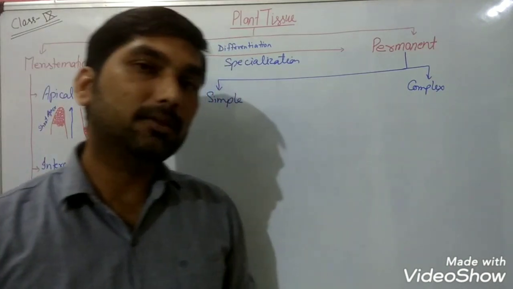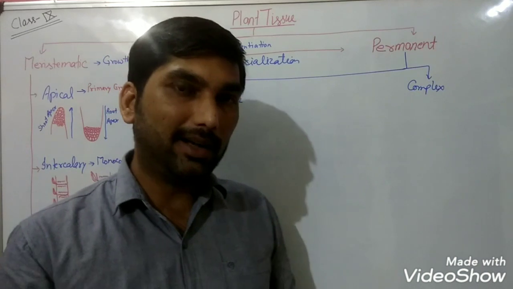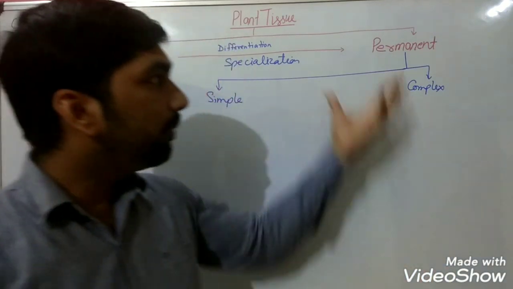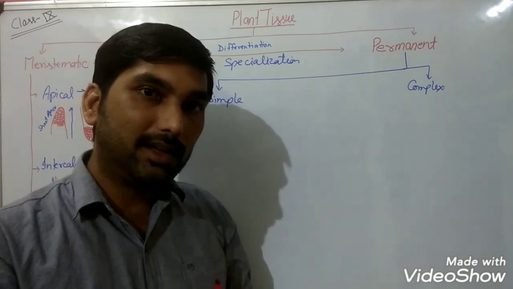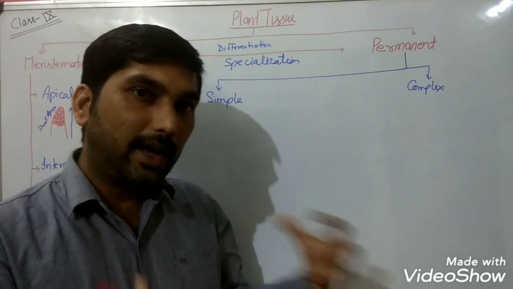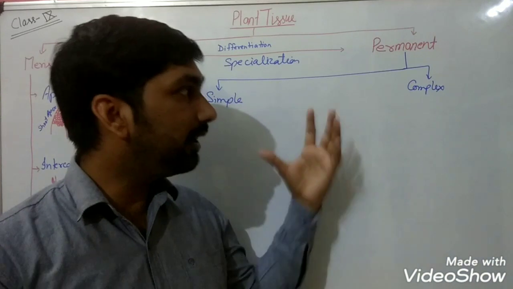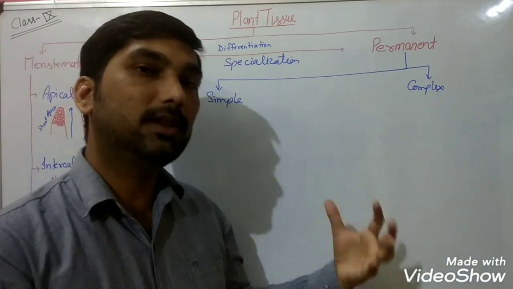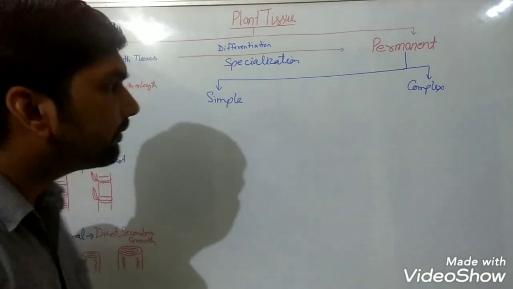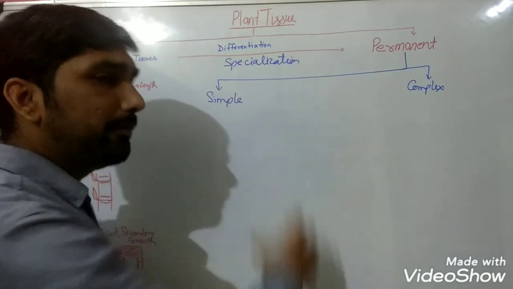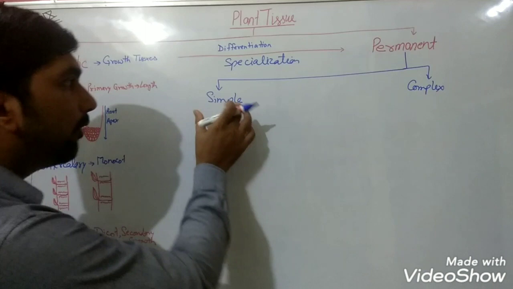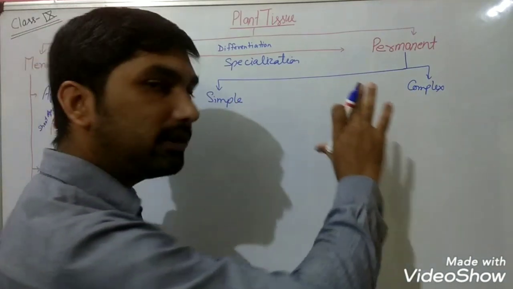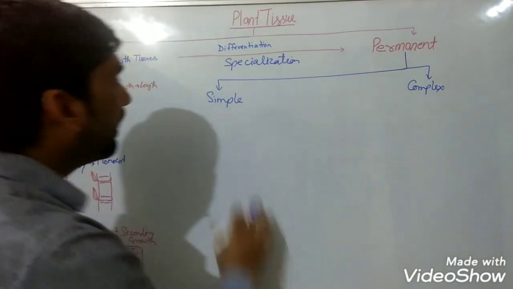Since meristematic cells were small and lacking the vacuole, now permanent cells, because they become specialized, will increase their size and will have some adaptation in them on the basis of the function they are going to perform. And they have a large central vacuole also. So what do we mean by simple and complex permanent tissue?